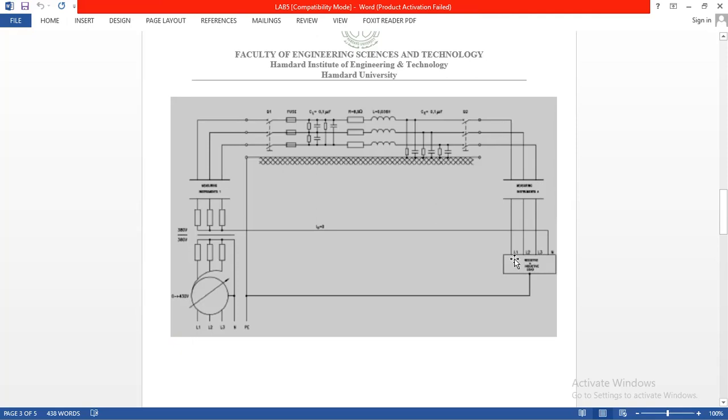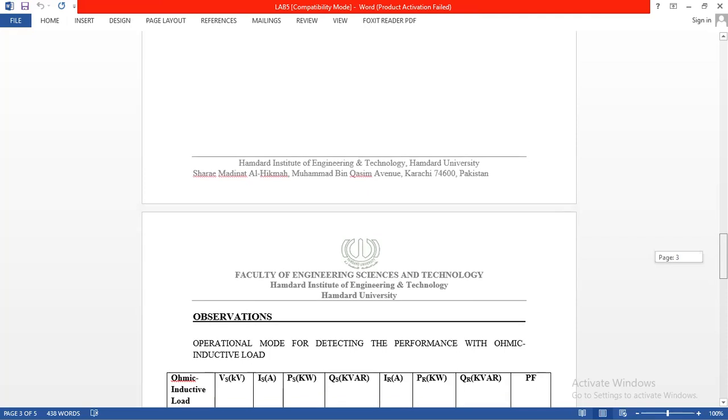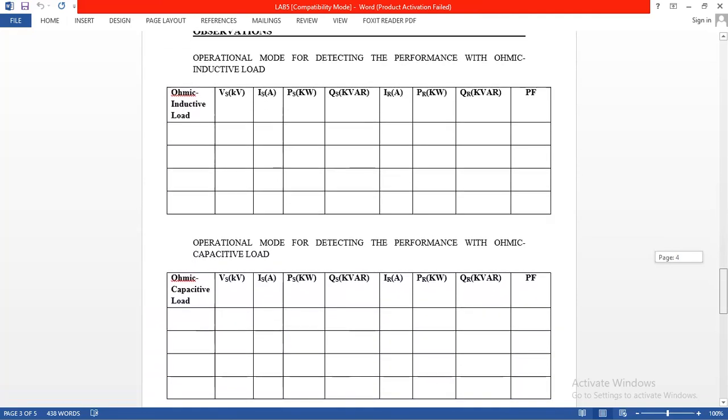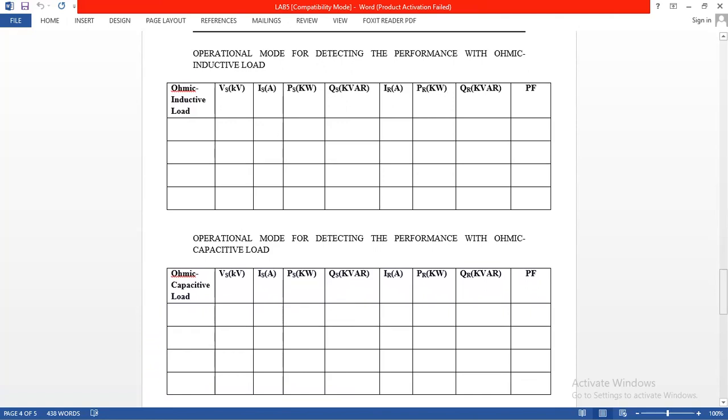Further we connect lines L1, L2, L3 and neutral, and this load would be ohmic inductive and ohmic capacitive load, which we connect in the power transmission line in delta connected mode. So further, by these values we can fill in the trainer's connection, which we later on fulfill in labs.